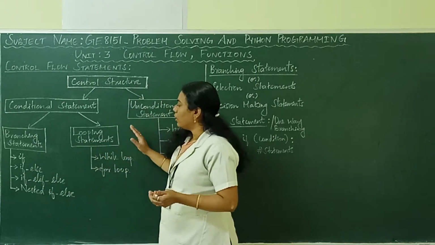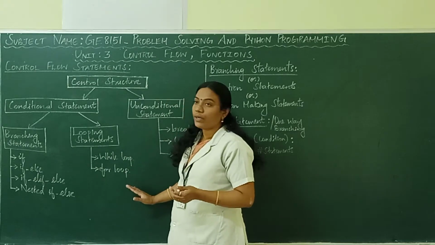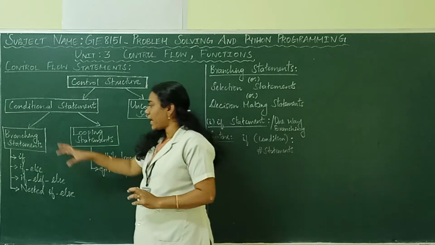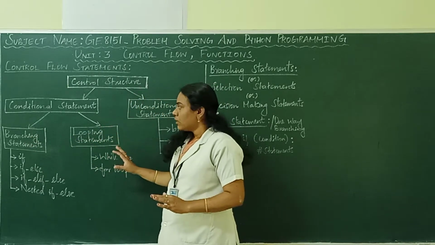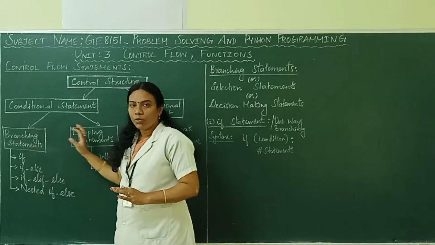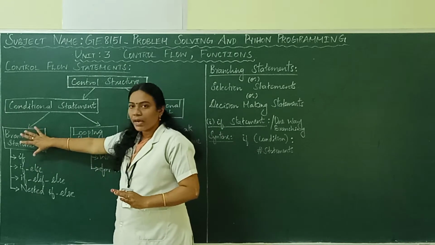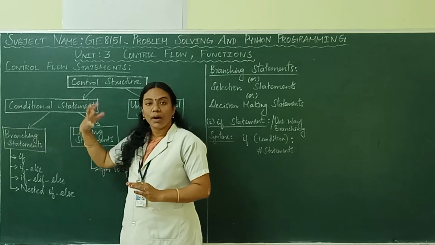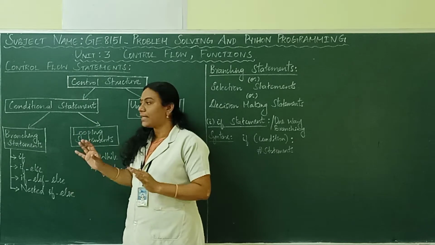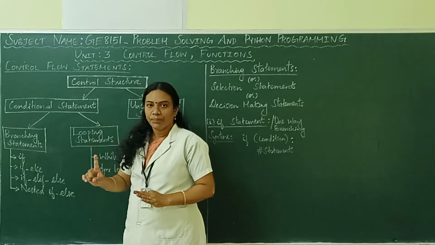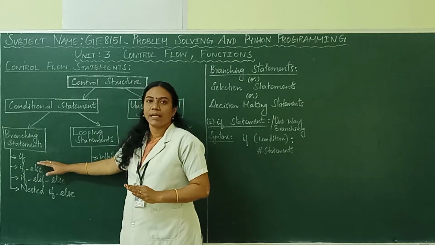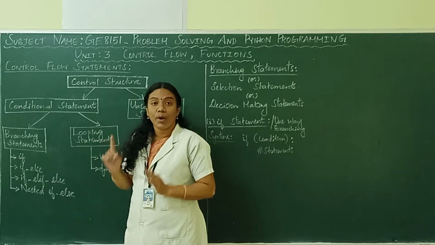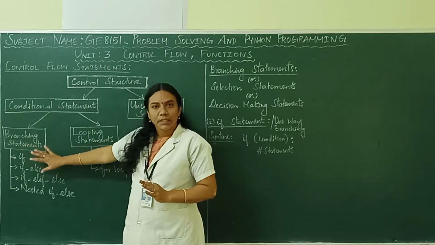Next one is looping statement. Under looping statement you have two different loops. One is while loop, another one is for loop. What is the difference between branching statement and looping statement? Based on a condition, branching and looping will work. If you consider branching statement, based on a condition it will execute only one or two statements, that is, it will execute some statements only once. Based on a condition, any one of the branches will get executed only once. That happens under branching statement.